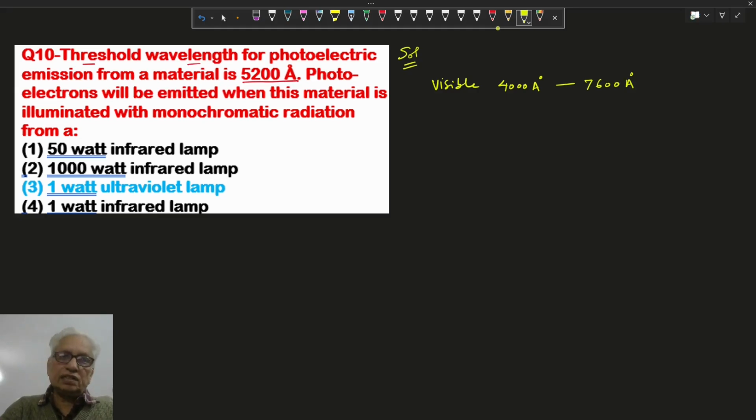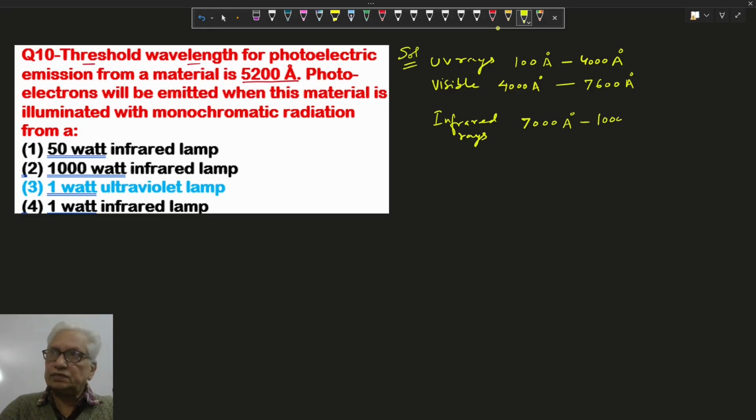For ultraviolet rays, the wavelength varies from 100 angstrom to 4000 angstrom. And for infrared rays, the wavelength is between 7000 angstrom and roughly 10,000 angstrom.